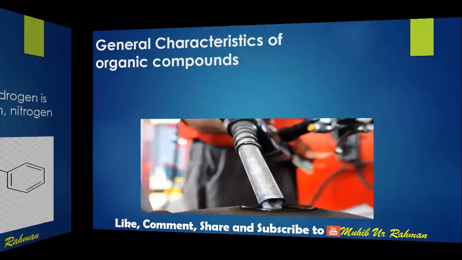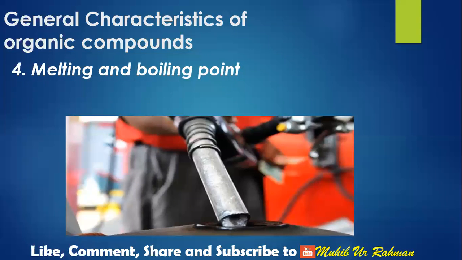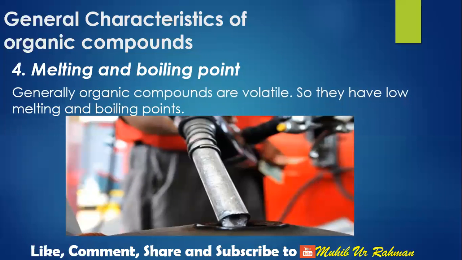The next one is melting and boiling point of organic compounds. They are basically volatile. They have low melting and boiling points. Let's say petrol is an organic compound. They're volatile. If you leave petrol in an open container, it will evaporate without heating within a few minutes or few hours. So they have very low melting and boiling points.